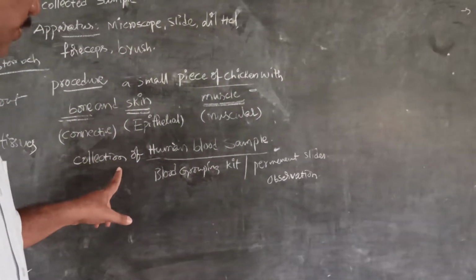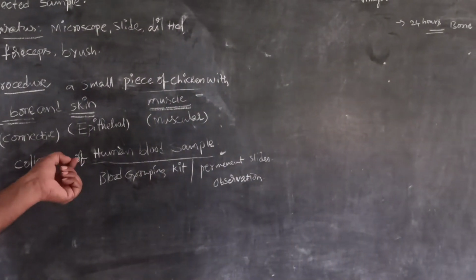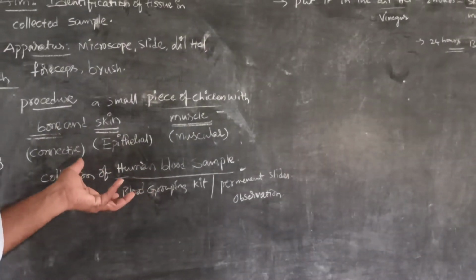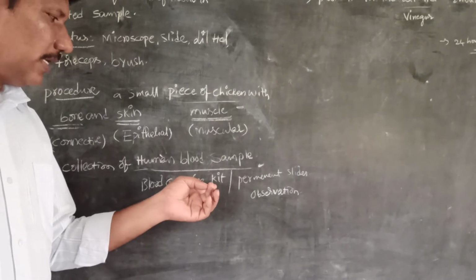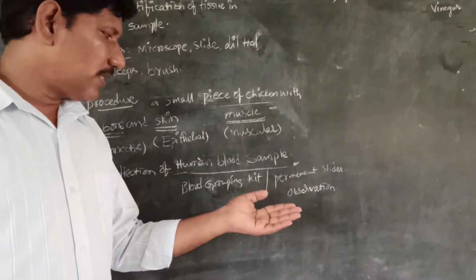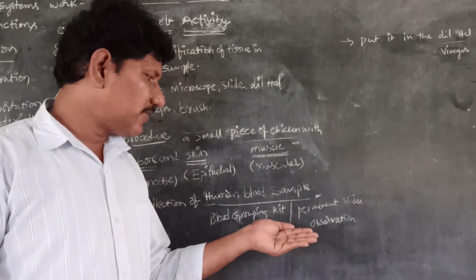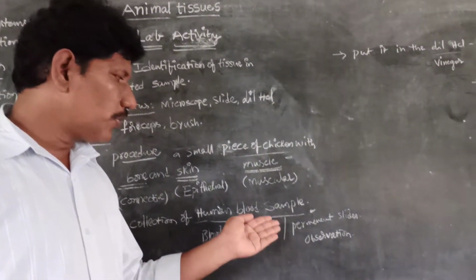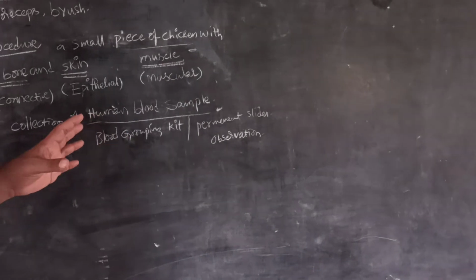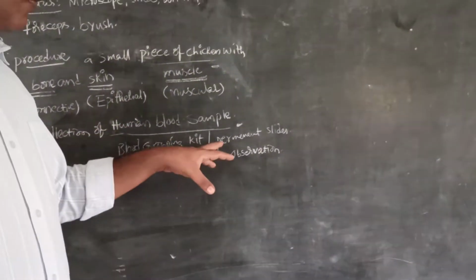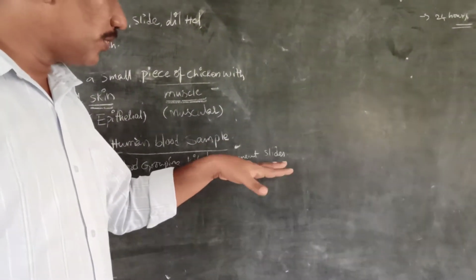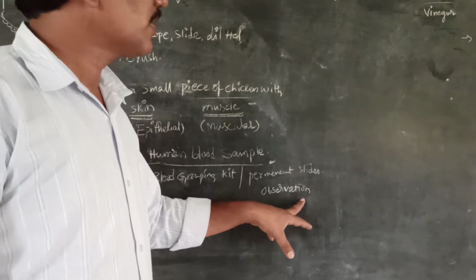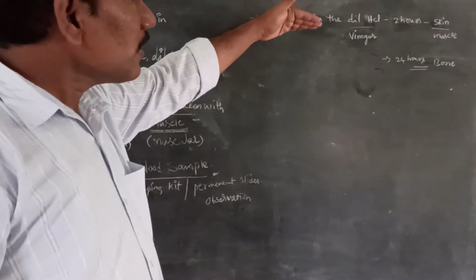Next, we are going to collect a human blood sample and identify the blood grouping. We already did this in the previous years in the science fairs. By using the blood grouping kit, we are able to identify the blood group. Or otherwise, today we are going to observe the human blood as a permanent slide observation. Next, coming to the bone.